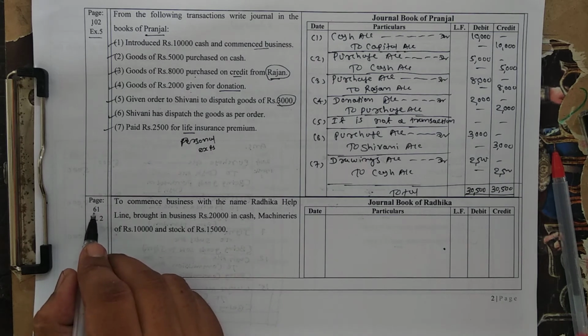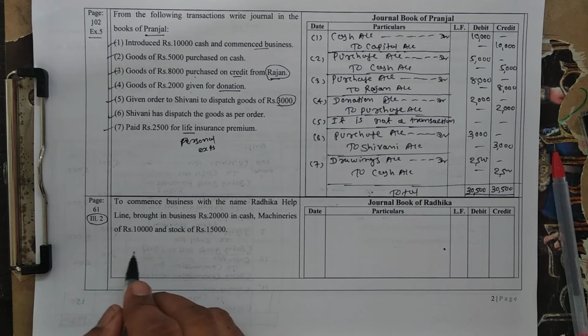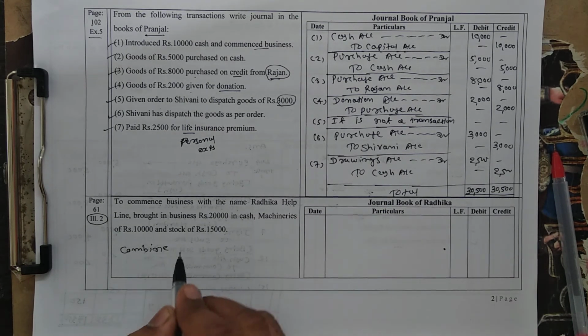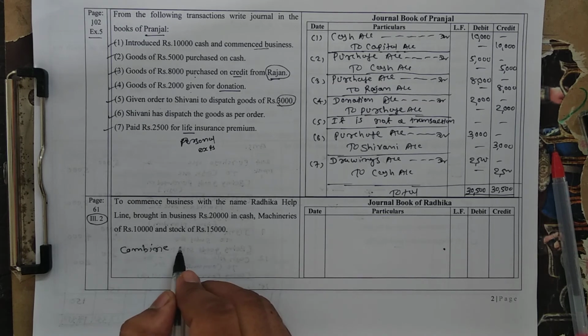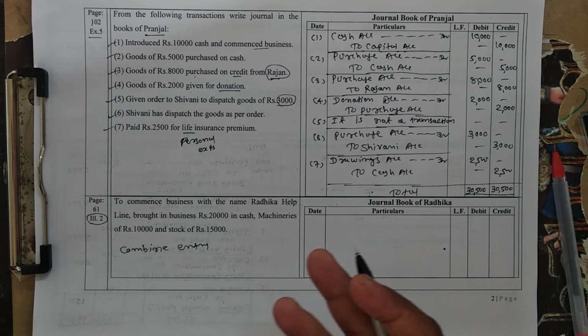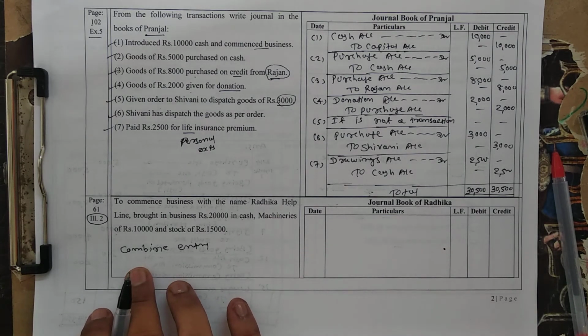Okay, next page number 61, illustration 2. This illustration is derived from the combined entry method. Combined entry means what, student? When in a transaction more than two accounts are affected, in that case we are required to make a combined entry, meaning more than one account debited or more than one account credited. This entry is called a combined entry.